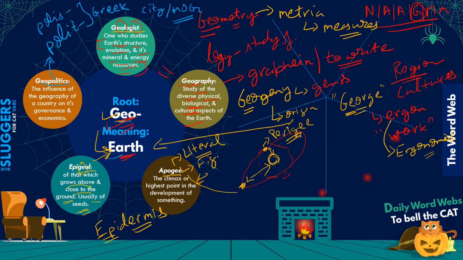So geopolitics would simply be how the influence of the geography of a country, the physical features, the biological and cultural aspects, all of that, has an influence on the governance and economics of the country, right? So your geopolitical issues will be issues of governance and economics and progress and development of the country that relate with the geography of the country, right? That will be your explanation for geopolitics.